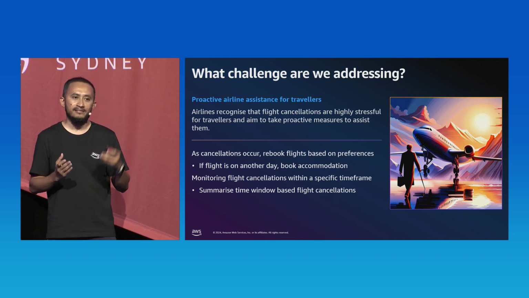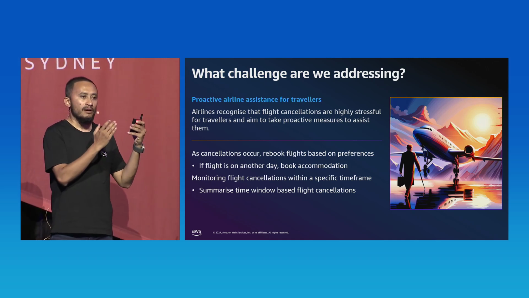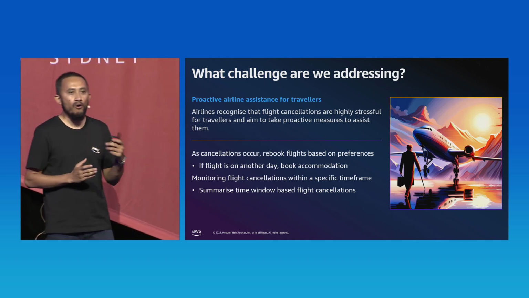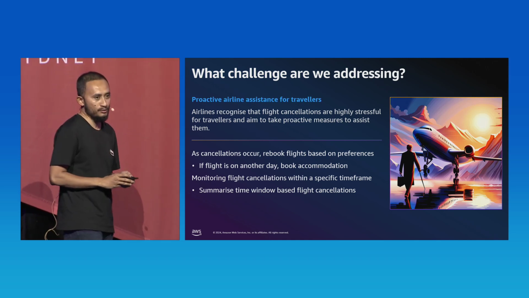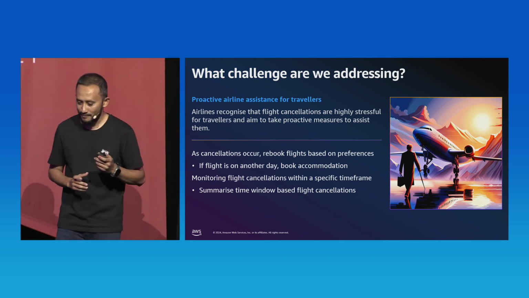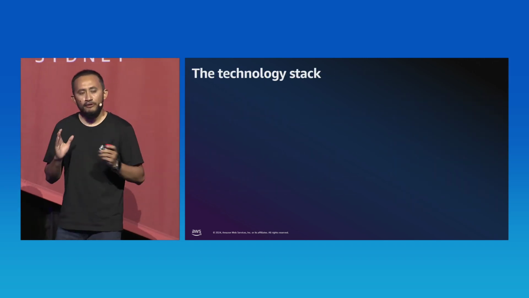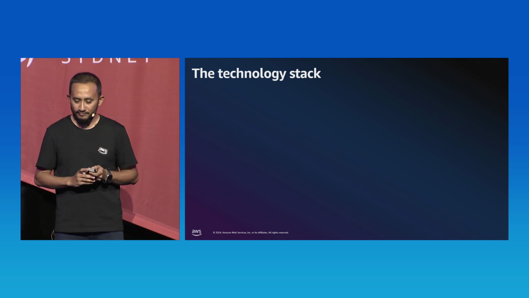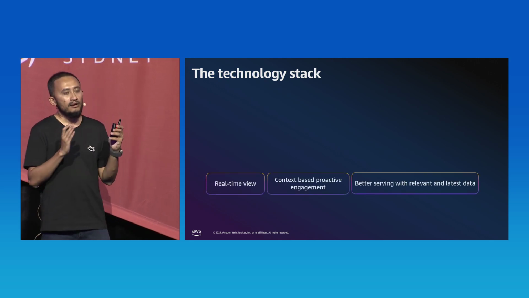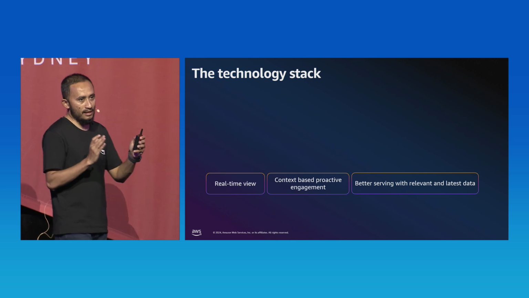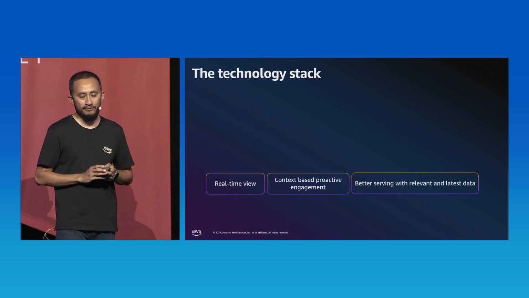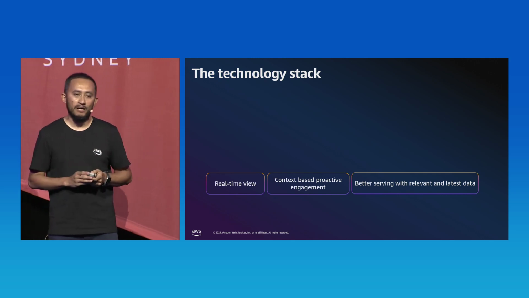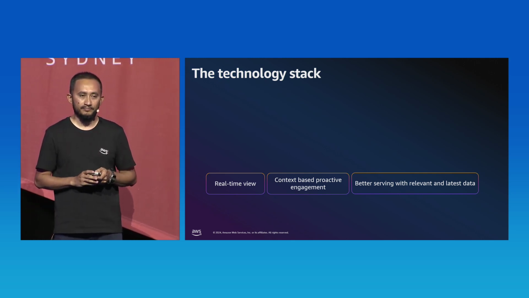They want to analyze customer booking data, weather data, and flight cancellation data, and proactively offer an alternate travel plan to their customer. Now, if you see the use case I mentioned earlier, that company has a few core requirements, like a real-time view of customer data across all the systems the company has, and then context-based proactive engagement with the customer for better serving the customer.